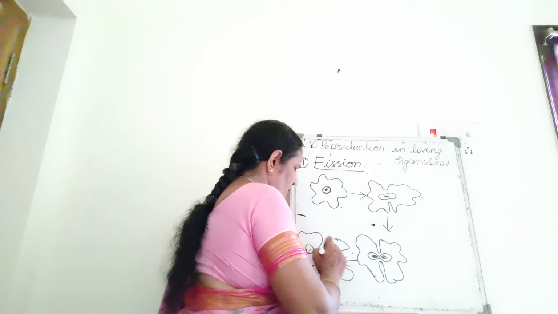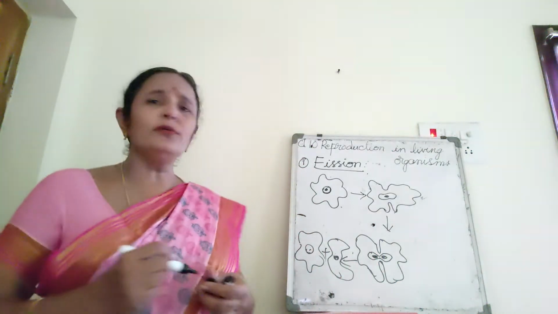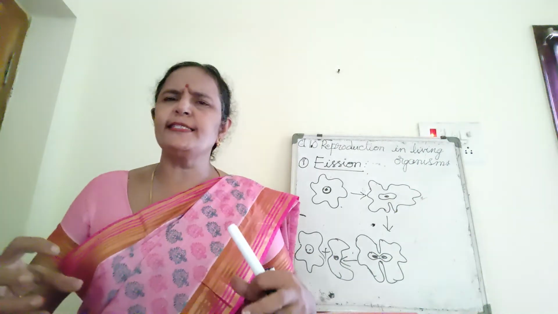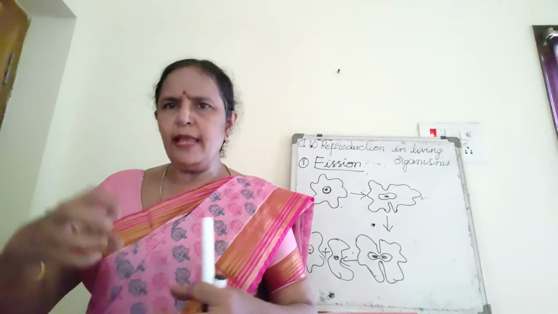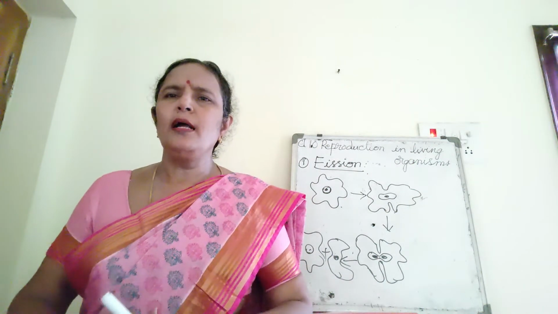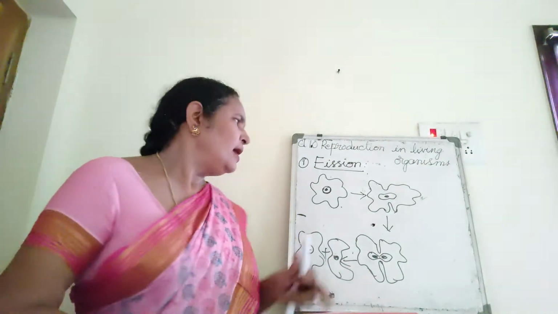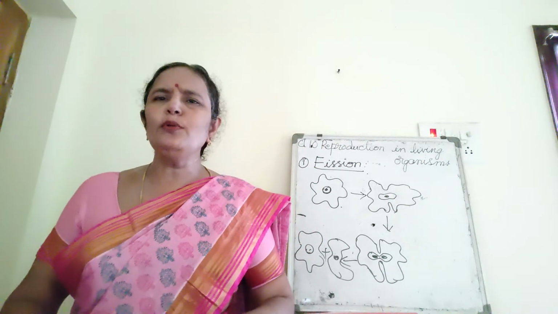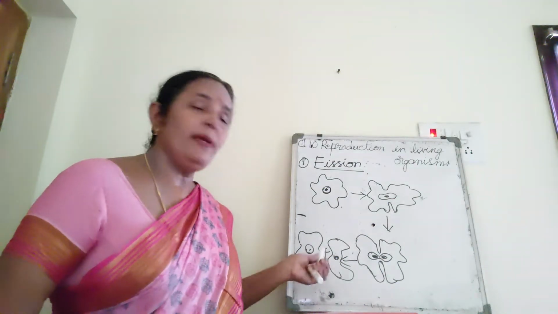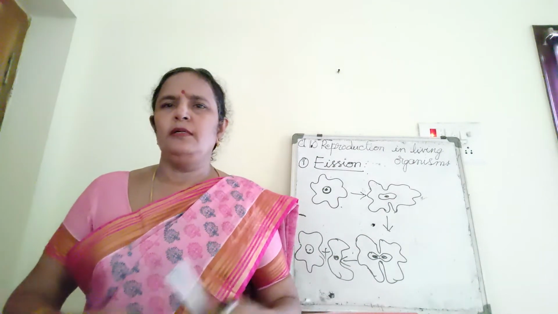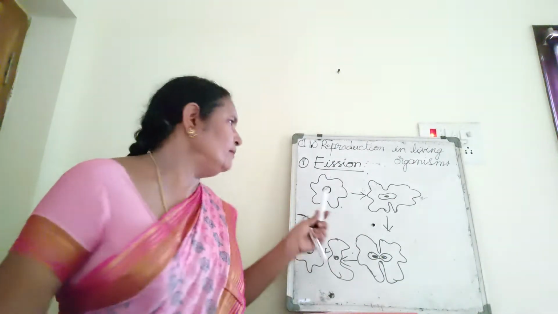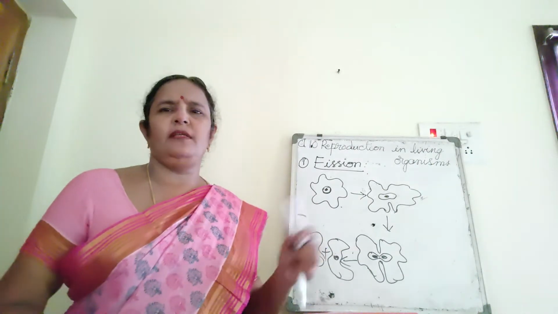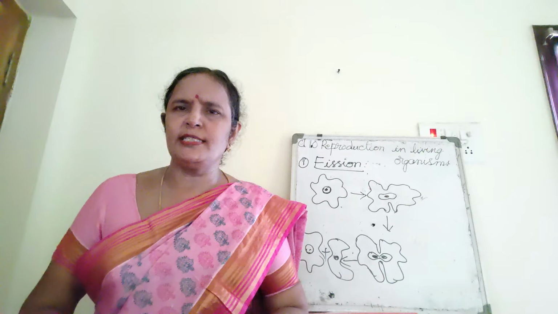So one amoeba can extend itself and deepen its body wall, makes a slit, and at the same time the nucleus also elongates and divides into 2, and 2 amoebae are produced from the parent amoeba. This is fission in protozoans.